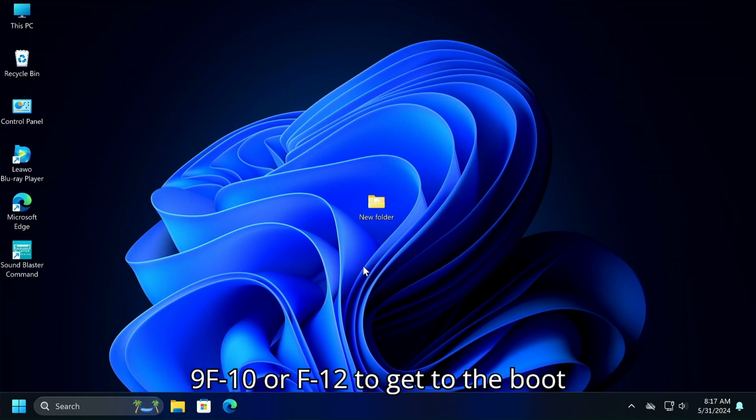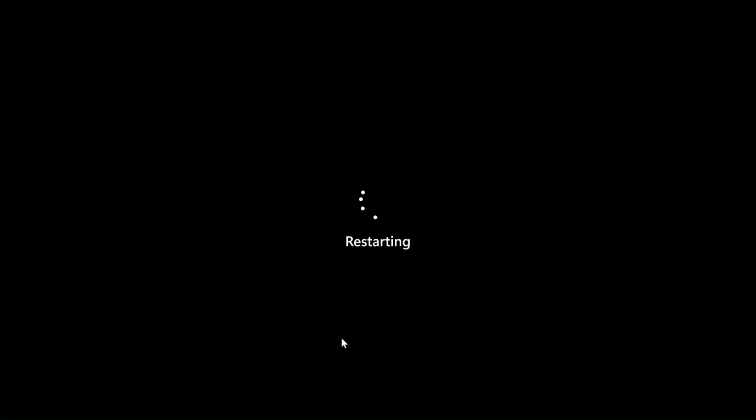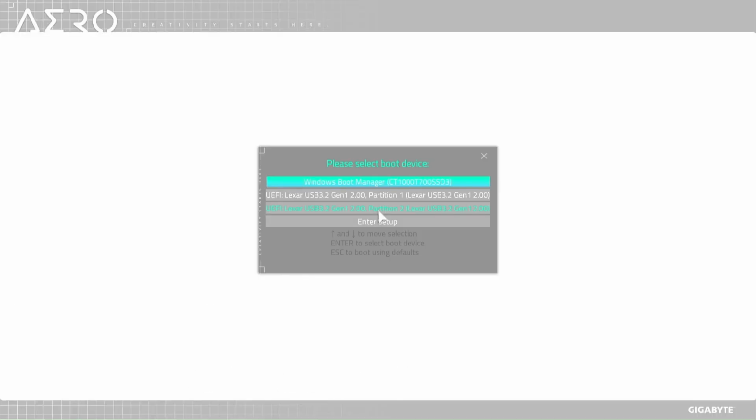It's usually F9, F10, or F12 to get to the boot menu when you restart it. So we're going to restart this. Where it says F12 boot menu.